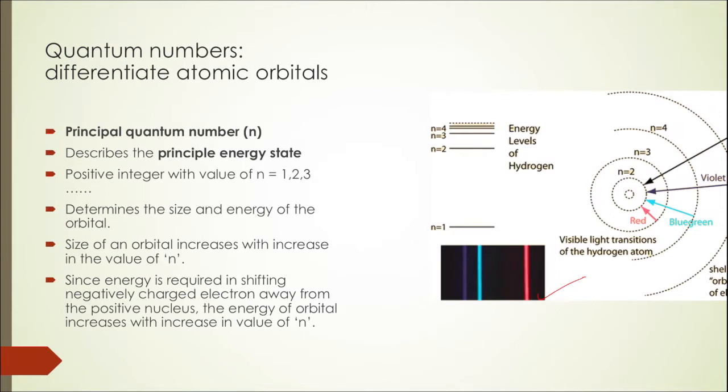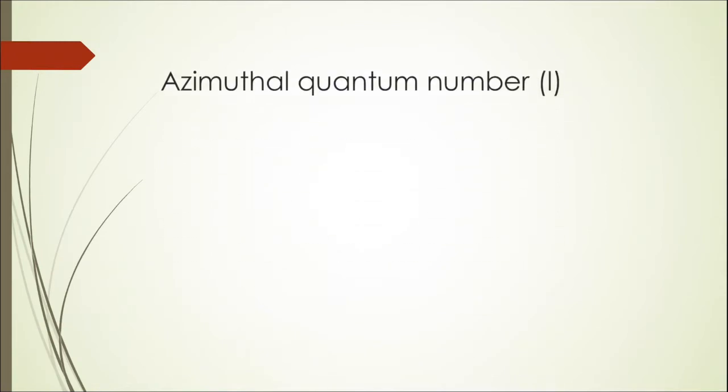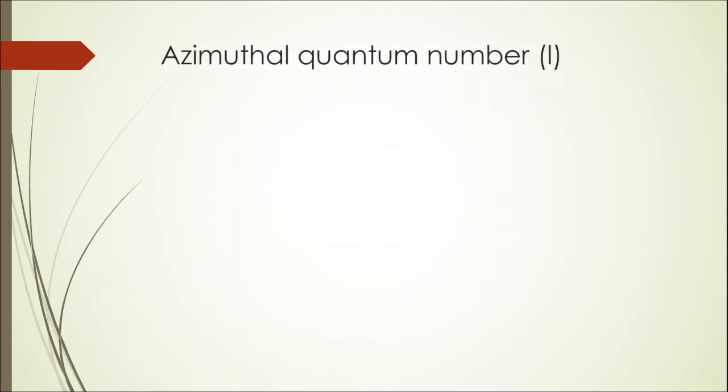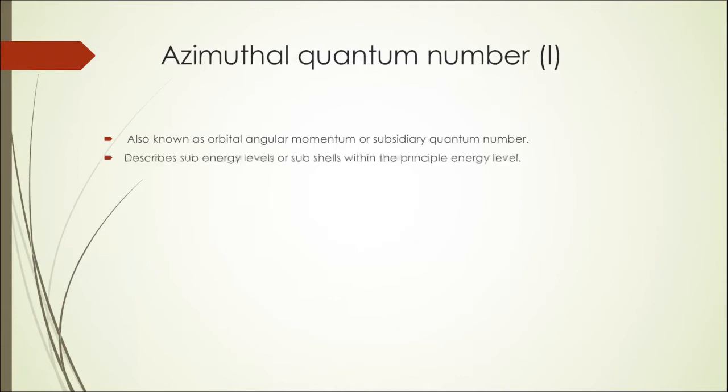And this is what takes us to our next quantum number, that is the azimuthal quantum number. The azimuthal quantum number l, also known as the angular momentum or the subsidiary quantum number, describes the sub-energy levels or the subshells within a principal energy level or a principal shell. It is the azimuthal quantum number that helps us to explain the fine lines in the emission spectrum.